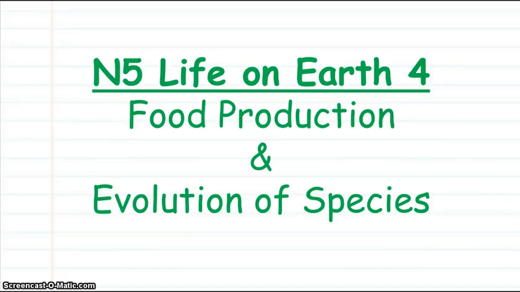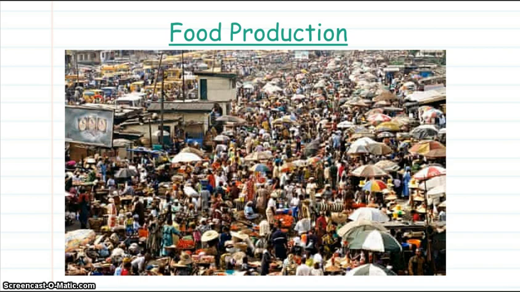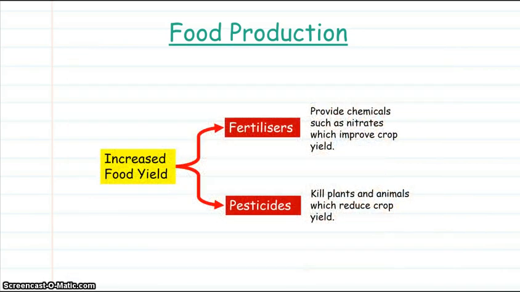National 5 Biology Life on Earth video number 4: Food Production and Evolution of Species. The increasing human population requires an increased food yield. Fertilizers can provide chemicals such as nitrates, which improve crop yield, and pesticides can kill pests, which reduces crop yield losses.